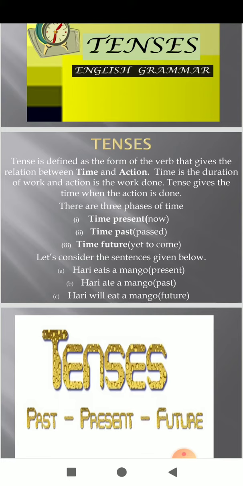So, let's consider the sentences given below. Hari eats a mango. That is the present time. Hari ate a mango. This is the past. Hari will eat a mango. It's future.